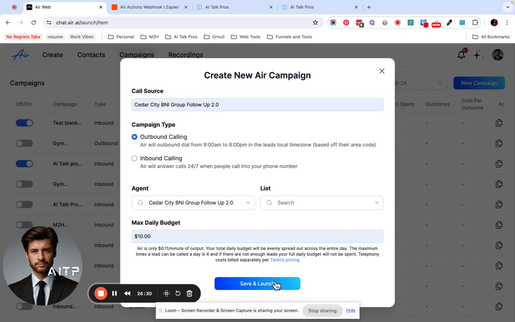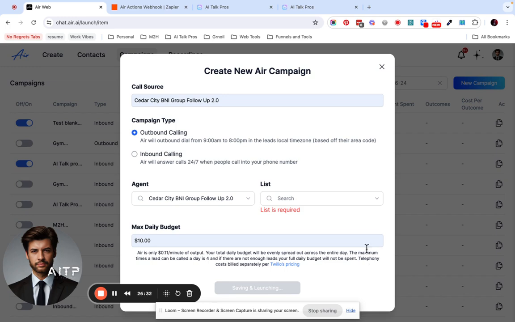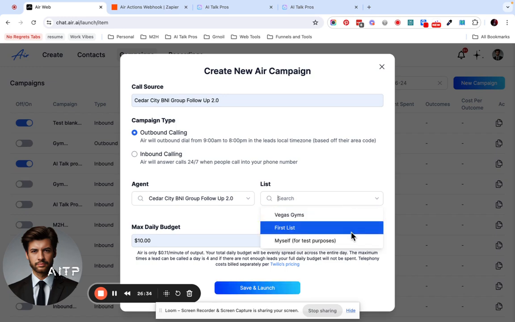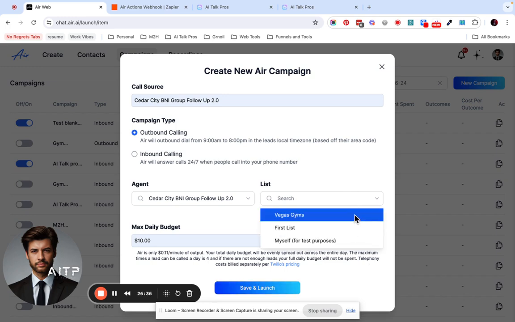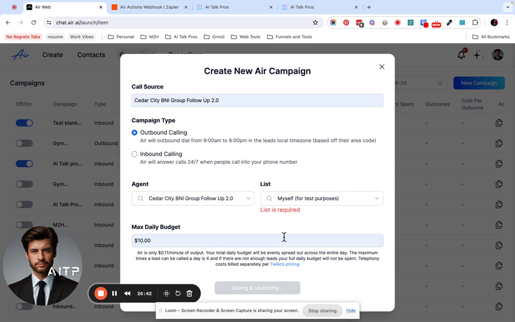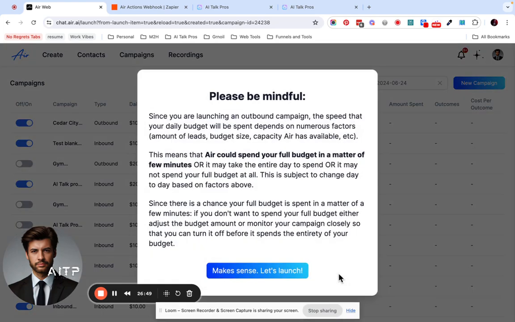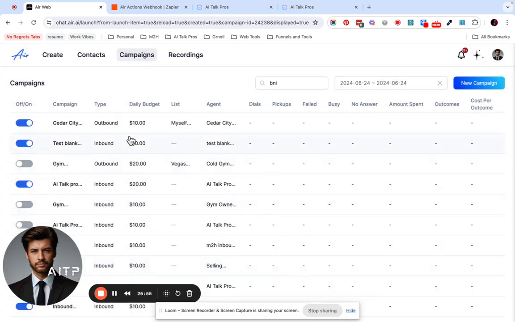All right, so now we have to launch the campaign so these can go out. Oh my gosh, it's making me select a list. Okay. Save and launch. Okay, that's fine. We won't need more than this. It's a fairly small list anyway.